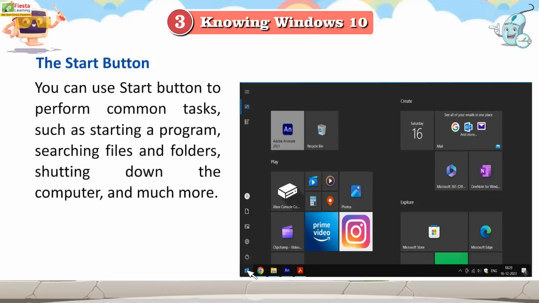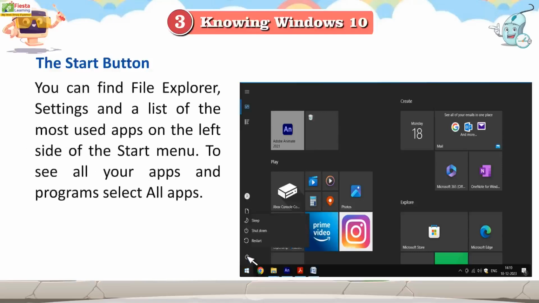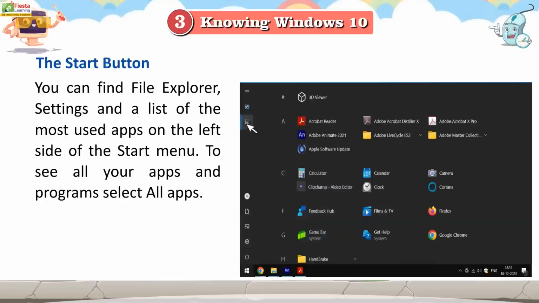You can use the Start button to perform common tasks such as starting a program, searching files and folders, shutting down the computer, and much more. You can find File Explorer, settings and a list of the most used apps on the left side of the Start menu. To see all your apps and programs, select All Apps.